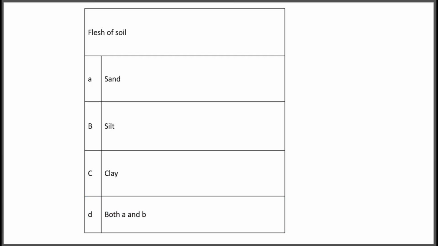Then next question, flesh of soil. Option A, sand; option B, silt; option C, clay; option D, both A and B. So what is the answer? Answer is option C, clay. Clay is known as the flesh of soil. So sand and silt are what? Skeleton of soil, while clay is flesh of soil.